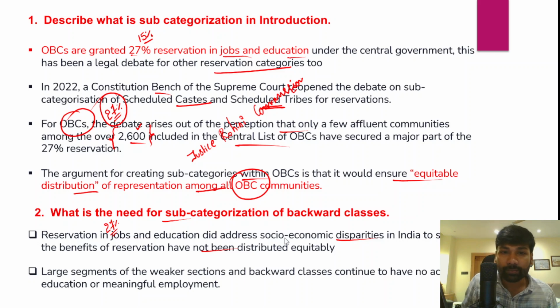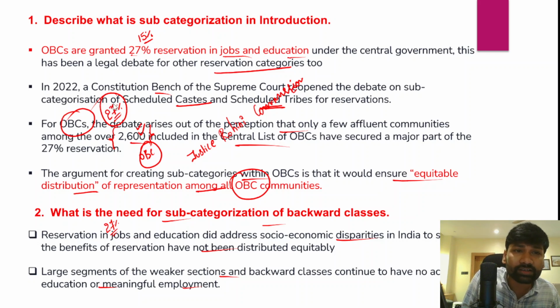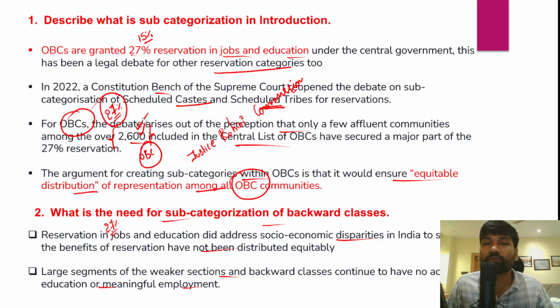And that's why we need subcategorization of the backward classes. Even large segments of the weaker sections and backward classes continue to have no access to education or meaningful employment opportunities also. This is another major problem. Take OBCs itself. Within OBCs there are 2,600 different castes, but all the castes would not get benefited from the 27% reservation. Only the progressive castes would be getting the benefits of reservation.